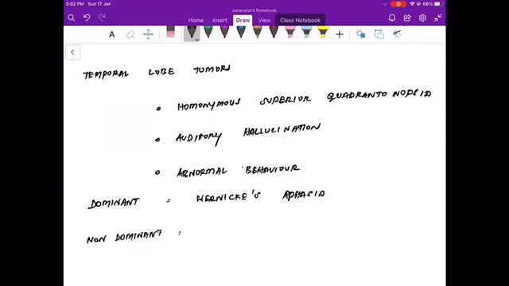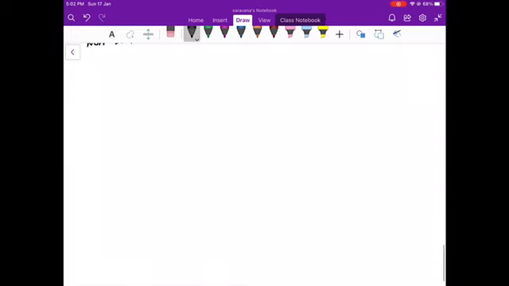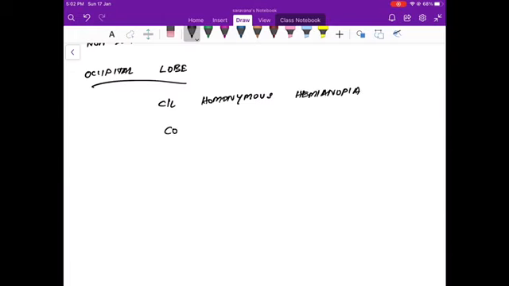If it involves the non-dominant lobe, then it is going to present with spatial disorientation. Those are the features of temporal lobe lesions. If there is a tumor in the occipital lobe, it is going to present with contralateral homonymous hemianopia and complex visual aberrations.